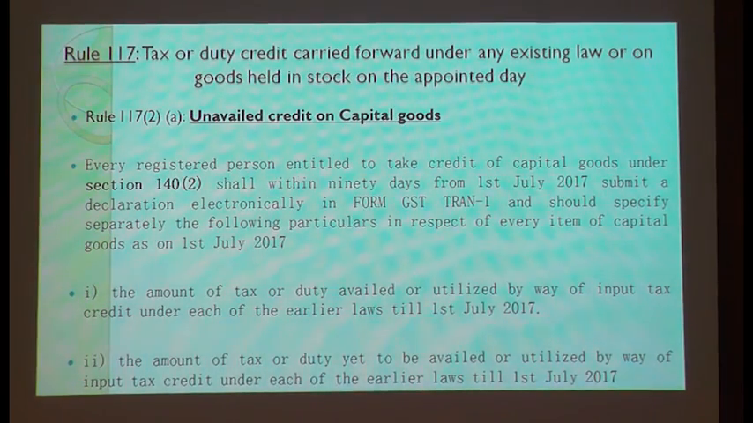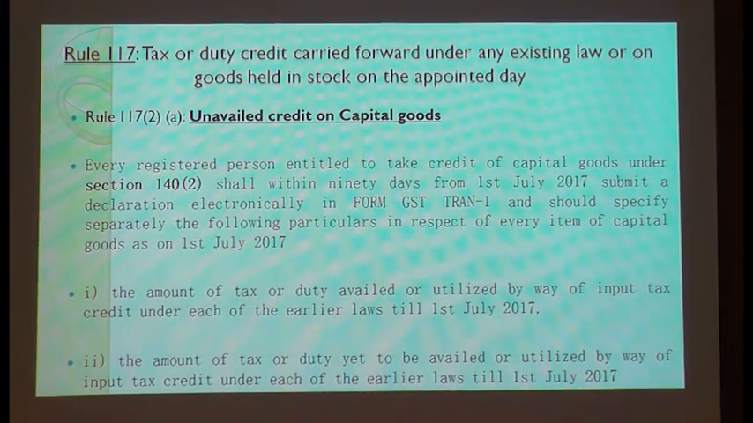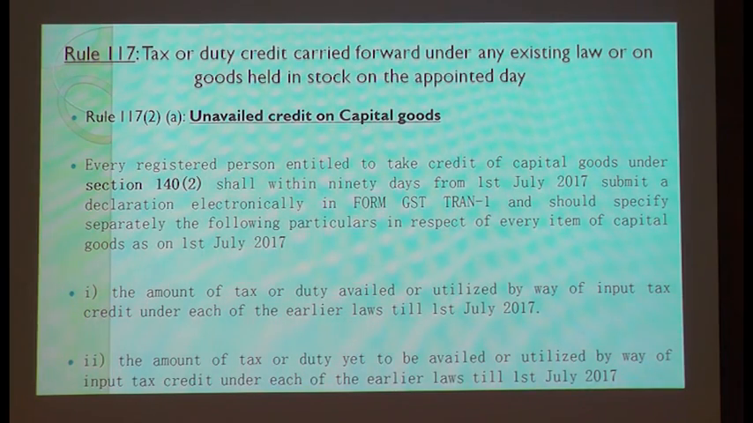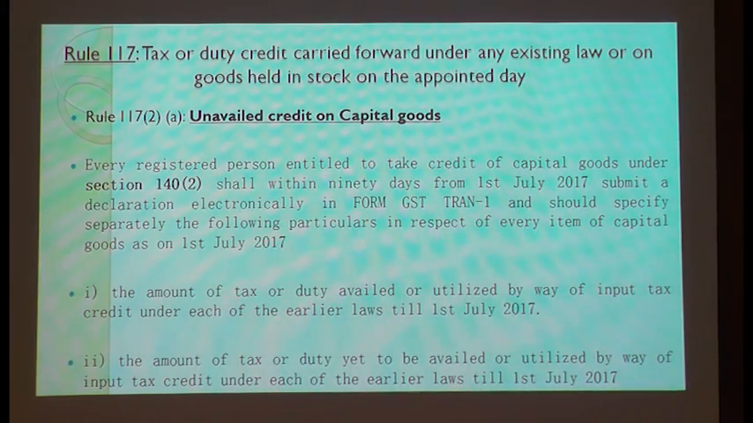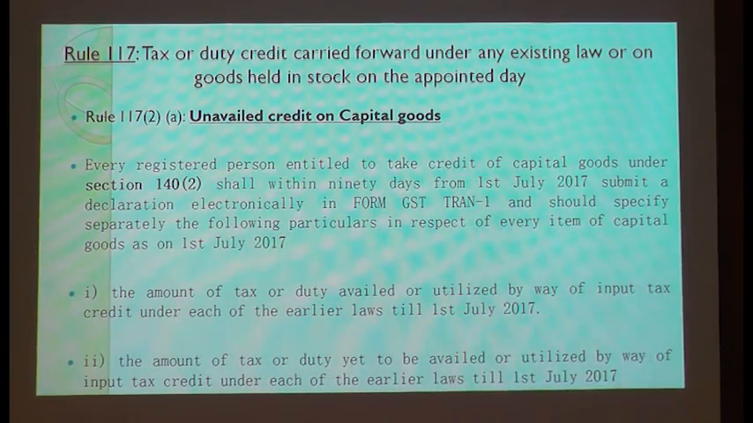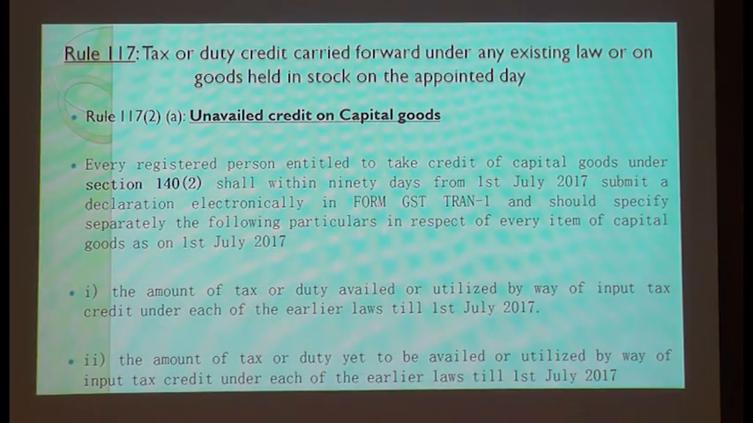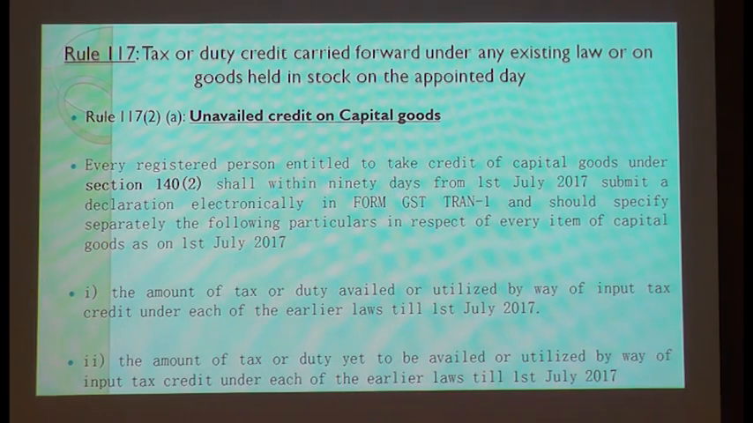Now the next issue is unavailed credit on capital goods. What is the definition of capital goods in the GST law? Capital goods are those which are capitalized in the books of accounts. Do we have to look at the GST law definition or the Cenvat credit definition? We have to look at the Cenvat credit definitions. Please understand. You are getting that? Because on those capital goods I have enjoyed the 50% credit in the old year, so the balance credit can be carried forward in your transitional credit.